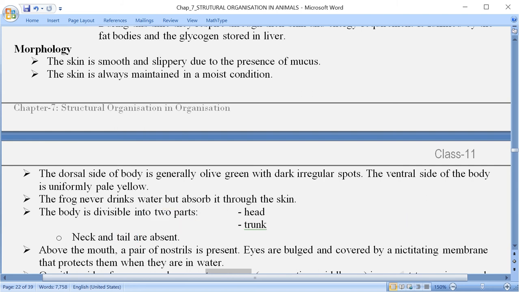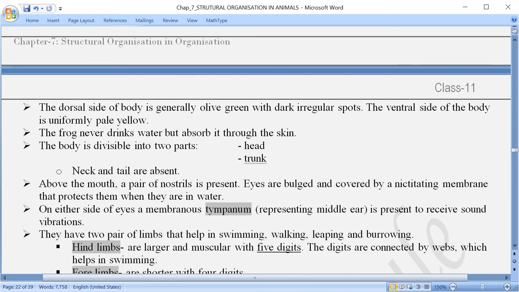During the developmental stages, when they are living in the water, at that time they are called tadpoles. So they have a tail at that time, but as they develop further into the adult stage, the tail is reduced and it is totally absent in the adult form.